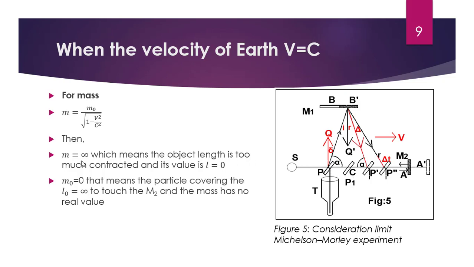And if it is possible, then m equals infinity, which means the whole mass remains inside a 0 length, too much contracted, and its value L equals 0. And m not equal to 0 means the particle is covering the L naught infinity to touch M2, and the mass has no real value. That means if L naught equals infinity, the particle is distributed throughout the infinite length. Okay, that's it, and it has no real value.